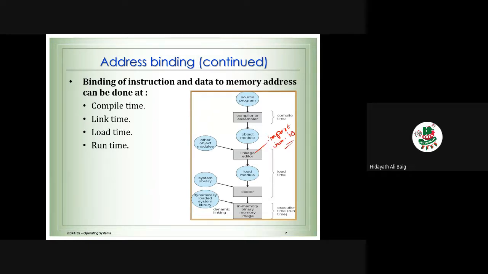We make so many import statements, which means we are linking our program to other Java modules like IO, or maybe we use the Scanner class. You remember in Java, you write many import statements in the beginning of the program. So what are these import statements? We need some other modules from Java to be imported into our program. That is actually the linking. That is the link time.